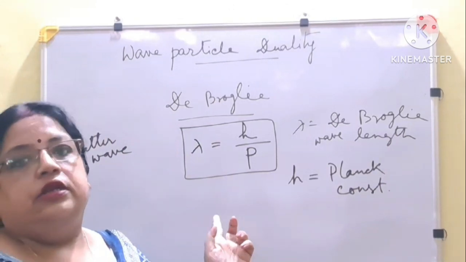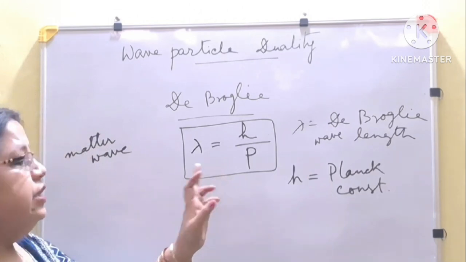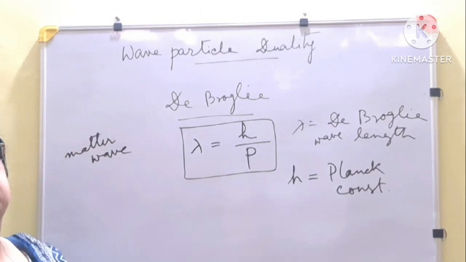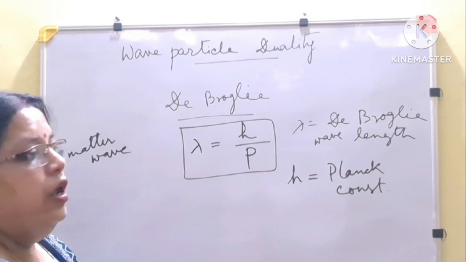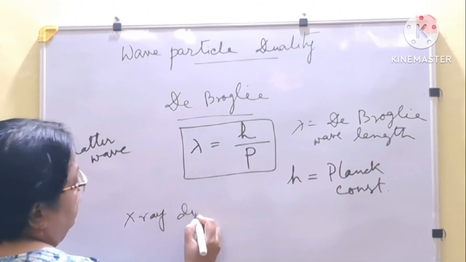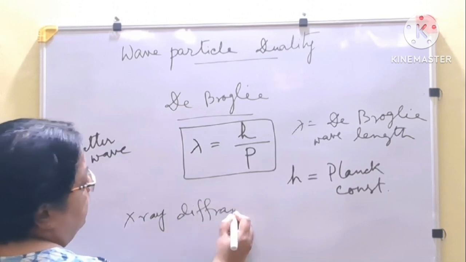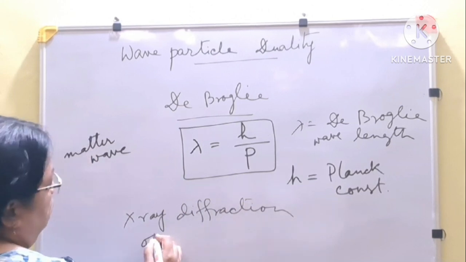This relation is experimentally verified. This matter wave relation is experimentally verified by X-ray diffraction of a crystal.